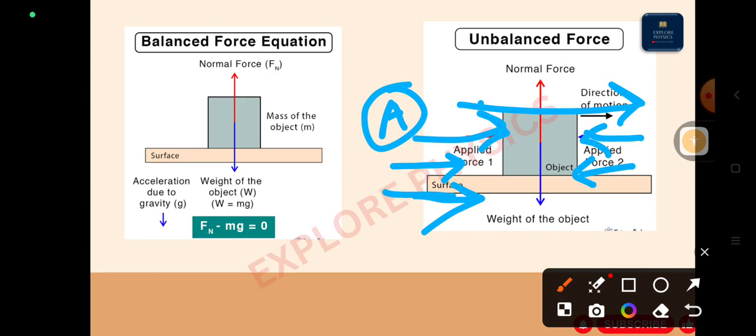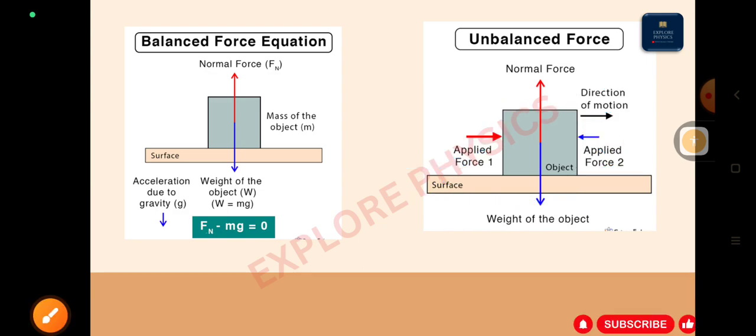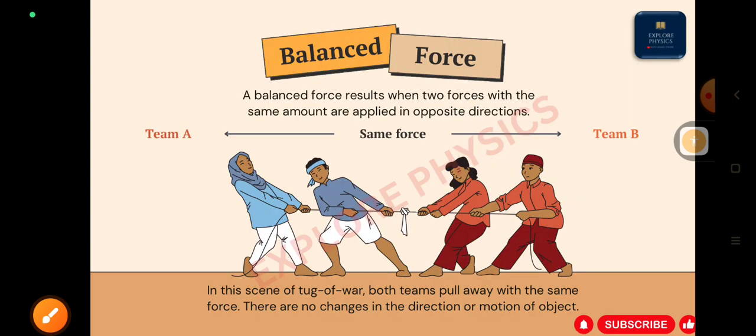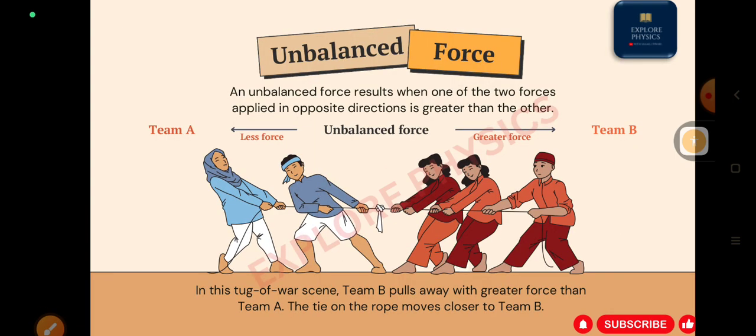So as more force is applied in this direction, from this direction to this direction, we can say the motion of an object will be in that direction, right? So if the motion is in this direction, this is what we call unbalanced force. When an unbalanced force acts on any object, the object automatically comes under motion. Right, as the object comes under motion, it means it has some direction. F is equal to ma. Understood?